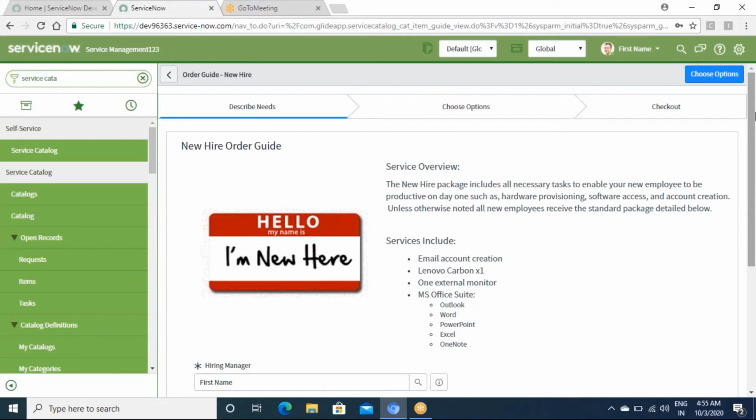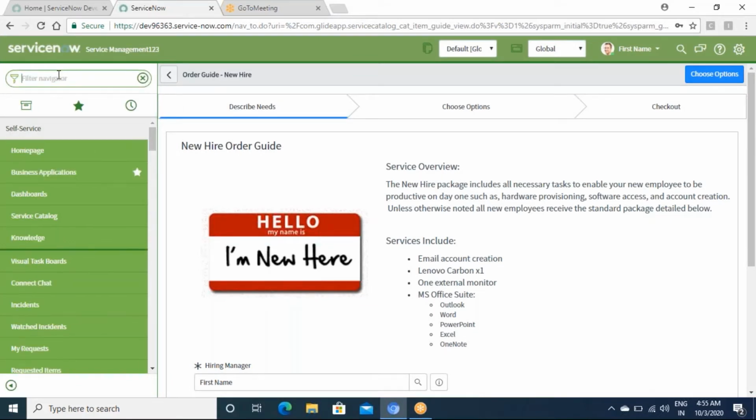Workflow as in what flow it should go for, what task should be generated, or what approval it should go for, like that. This is something which we are going to cover in detail: what is service catalog and what does it cover? It covers catalog items. There is something called an order guide also within service catalog. Catalog items are single items, like a laptop you want or software you want, whereas an order guide is just a collection of catalog items. This new hire one is a very good example.